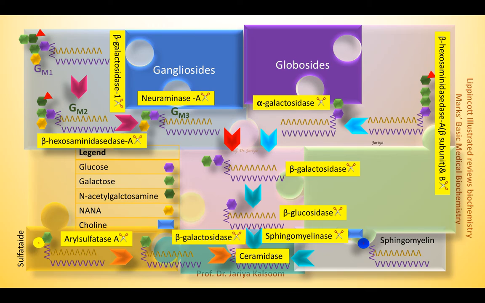So that's a bird's eye view of the pathways of degradation of the gangliosides, globosides, sphingomyelin, and sulfatides.